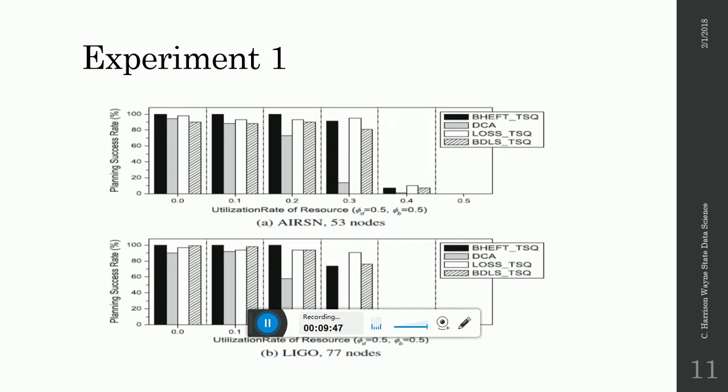This is also true on the 77 node system. More of the same. BHEFT looks to be outperforming the other 3, especially with the lower utilization rates.